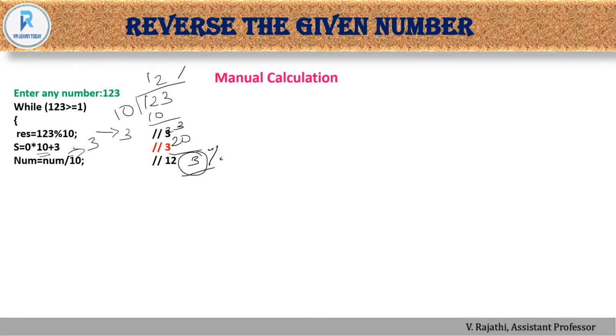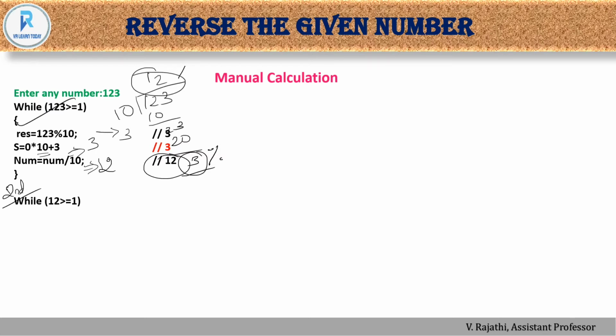So 3 will be printed, and num equal to num normal division by 10. So here we have 12. This one is normal division, and this is modular division. The same process is here, and now the num value is 12. So 12 is taken as the num value. The first iteration is finished. So this is the first iteration, and this is the second iteration.